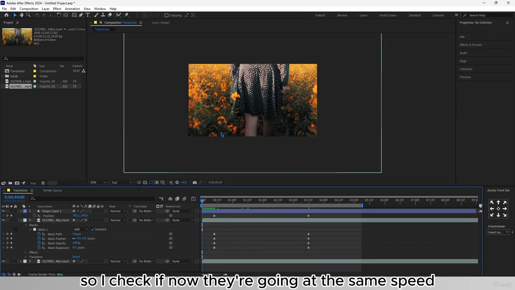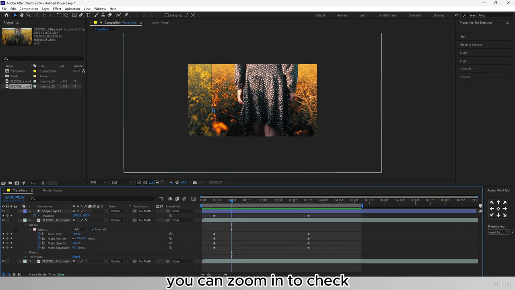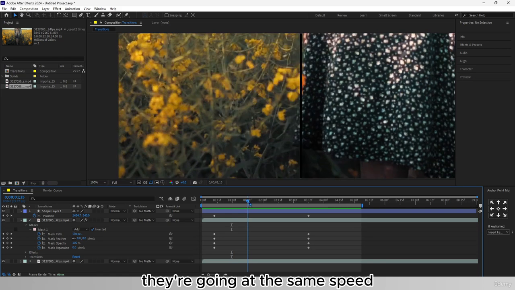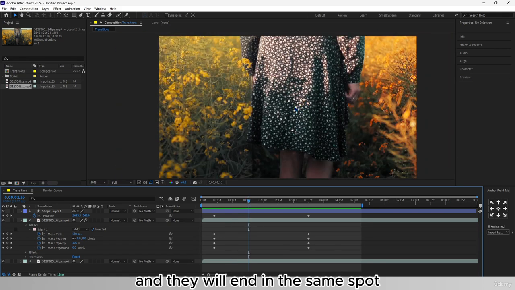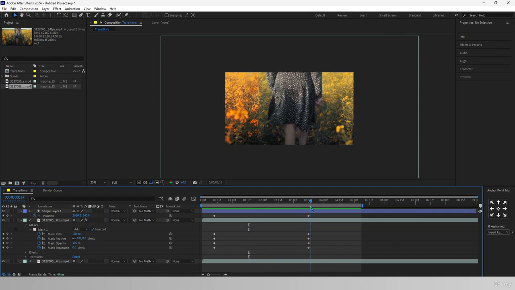So I check if now they're going at the same speed. As you can see, they are. You can zoom in to check. They're going at the same speed because they've started and they will end in the same spot, and they go at the same speed. And then actually the square was too small.